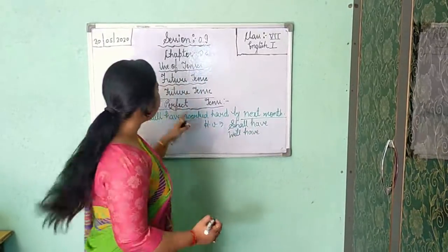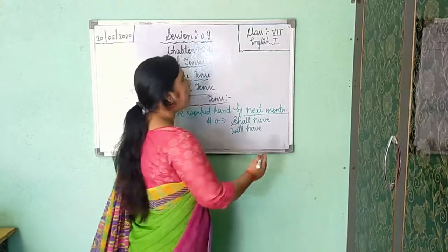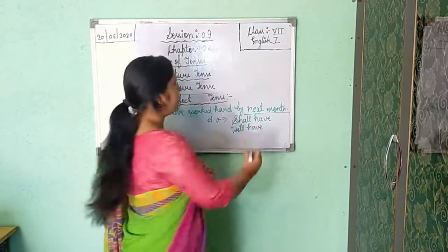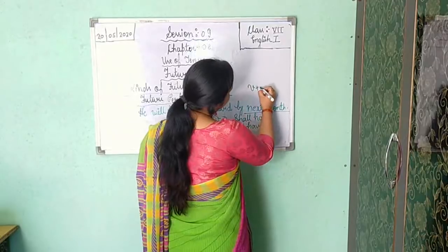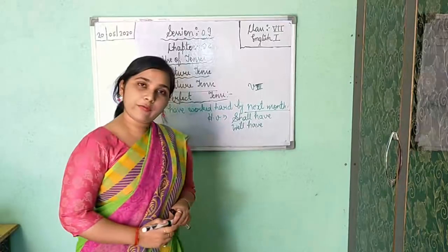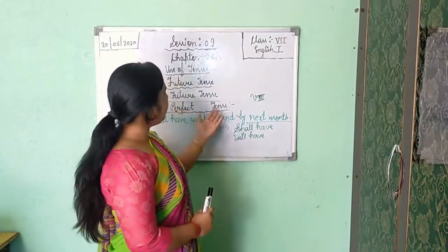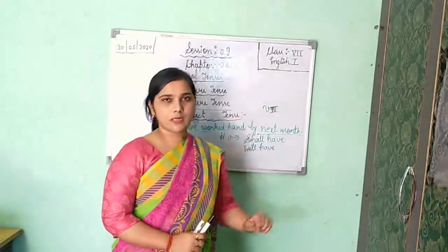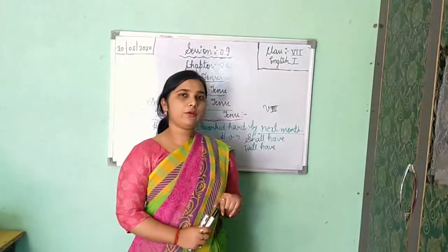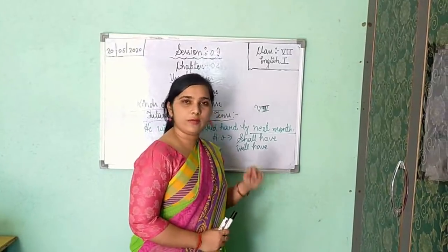And it is perfect. In present perfect tense, you have used the verb third form, the past participle form of the verb. So here too you will use the verb third form only. In past perfect also you have used the verb third form. So likewise, in future perfect again you will apply the verb third form. If you are getting I or we, you will use shall have. With the rest of the nouns and pronouns, you will use will have.